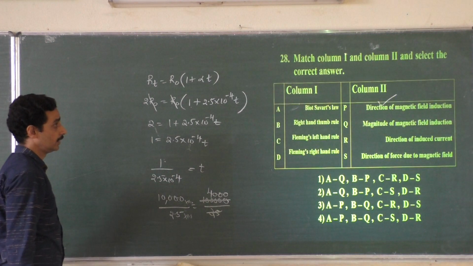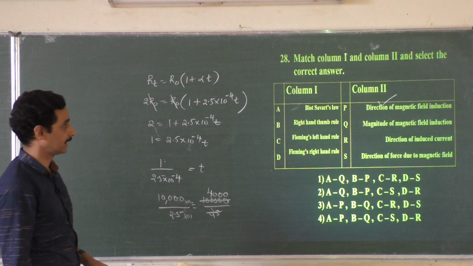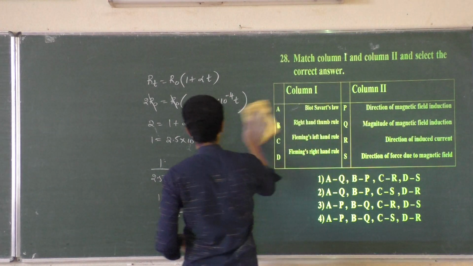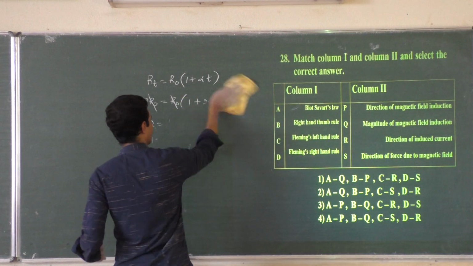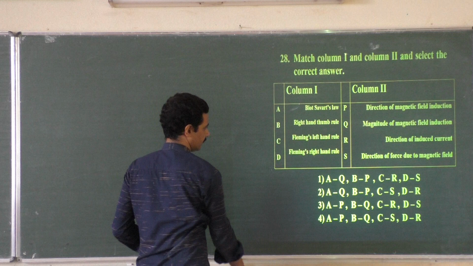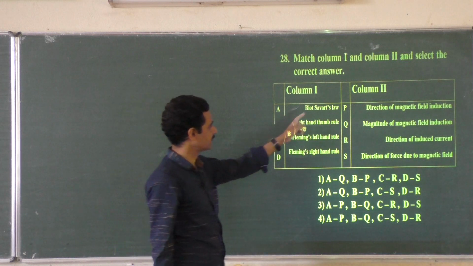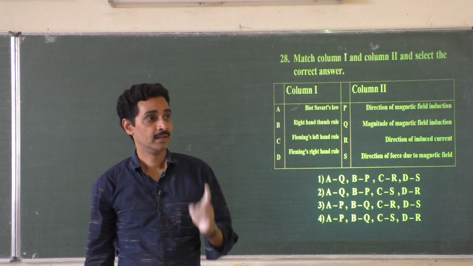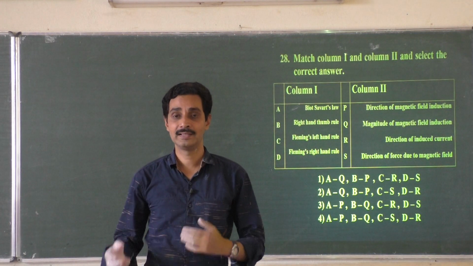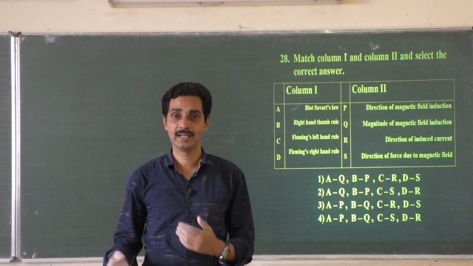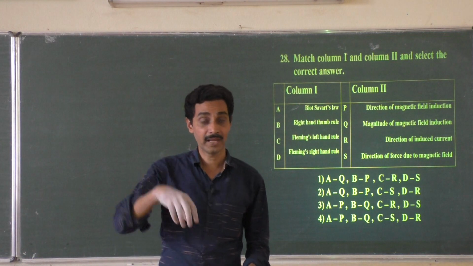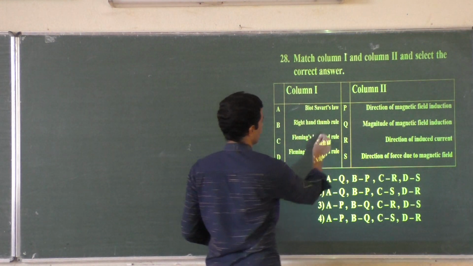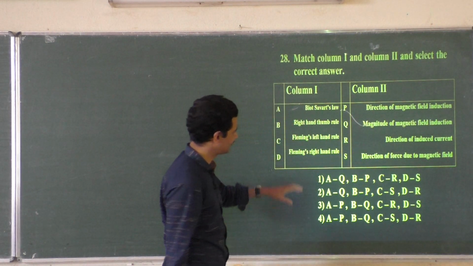Match column first with column second and select the correct answer. Usually this type of question is not asked, but still you can rely on this because it gives a lot of ideas. Biot-Savart's law is the only law which gives the magnitude of magnetic field: mu naught I dl sine theta, or mu naught I cross dl divided by r square. That gives the magnitude of magnetic field. So A can be equated to magnitude of magnetic induction, Biot-Savart's law.